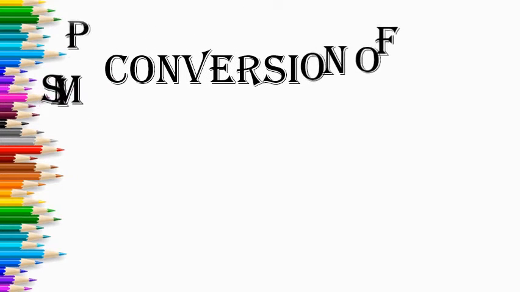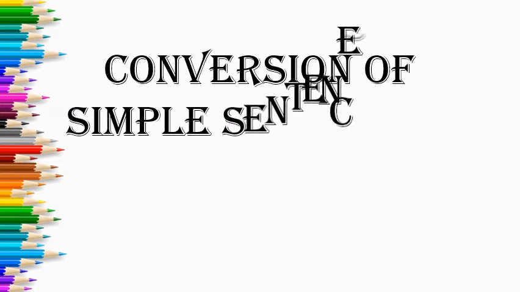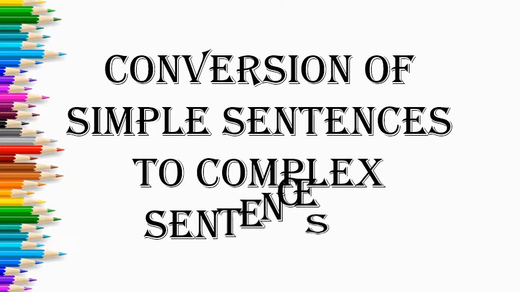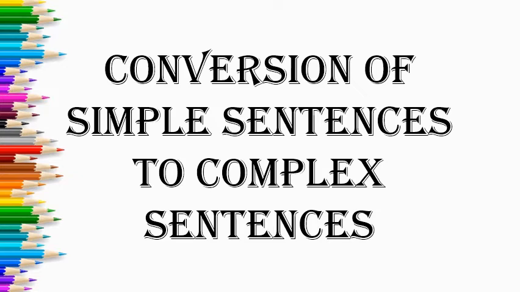So now let us move to another conversion, that is conversion of simple sentences to complex sentences. A simple sentence can be converted to a complex sentence by expanding, meaning by adding more words, a word or a phrase into a subordinate clause, that is a dependent clause.